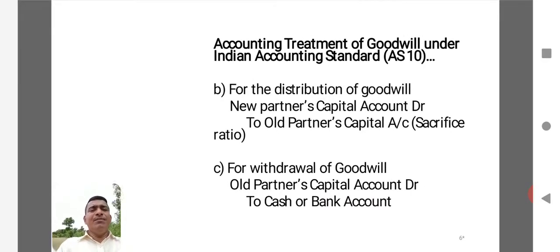Then if there is distribution of goodwill, it should be distributed among the old partners in their sacrifice ratio. Here the new partner is a person who is the receiver of the benefit. He is getting a share in the goodwill. So new partner's capital account debit to the old partners' capital account. It is in the form of sacrifice ratio.